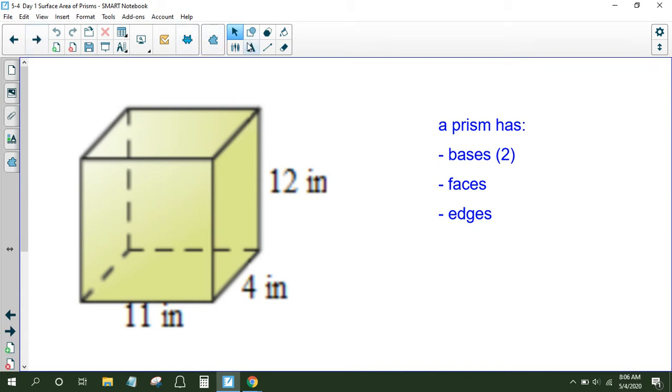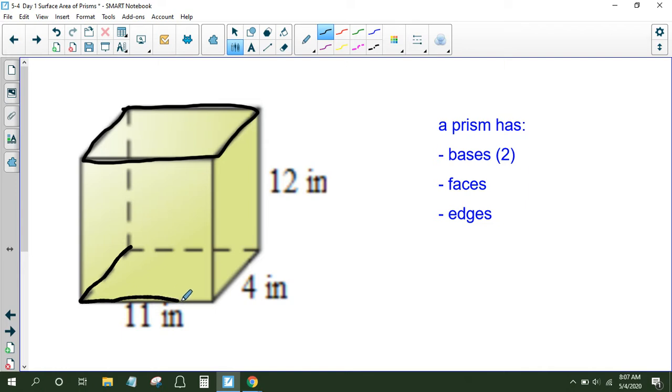Okay. The base happens to be the two identical faces that are parallel to each other. So this face and this face have a name called the bases. Okay.